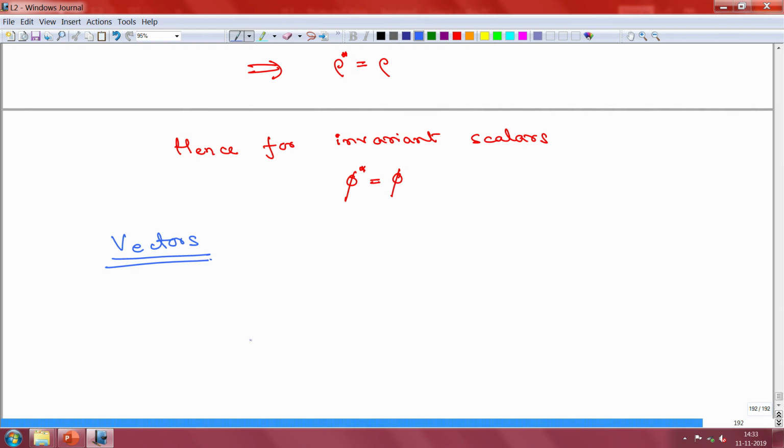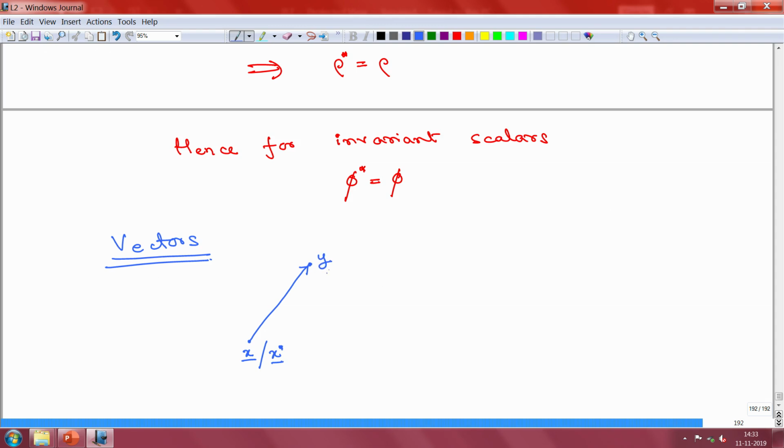So, let us take our old idea of vector, which is that you have 2 points and this is the displacement vector between the 2 points. The point here is given by some x. These are the coordinates in one reference frame. When you change to a different reference frame, the coordinates also change. So, you have now these coordinates in the new frame.